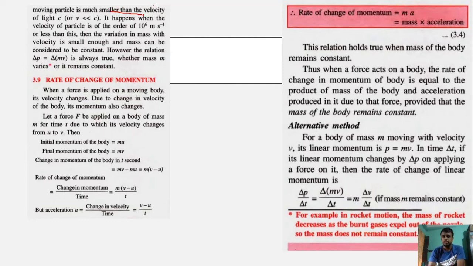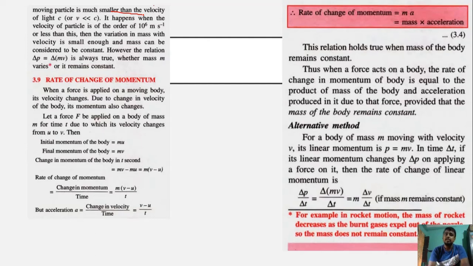Then we can use this formula. Otherwise, if the velocity is only a few times less as compared to c, then we can't use this formula. Okay, it happens when the velocity of the particle is of the order 10 to the power 6 meter per second or less than this, then this variation in mass is actually very small and mass can be considered to be constant.